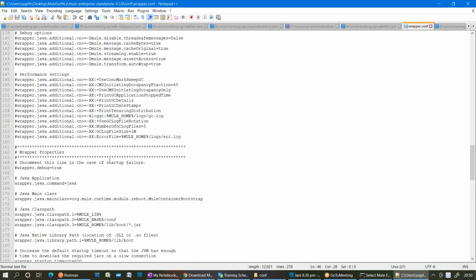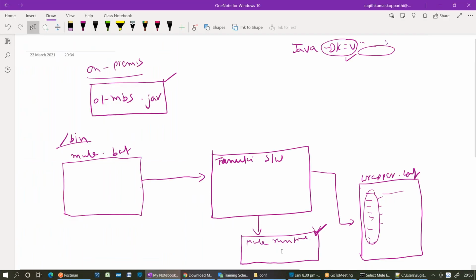Just come down. Here you can see by reading this, can I tell this is a Java command? Yes. Java main class. This main class is pointing to which one? Mule container. Now, based on this configuration, can I tell that my Mule runtime is a Java application? Yes.